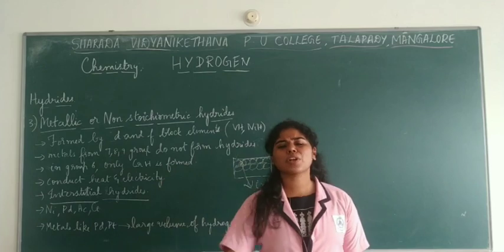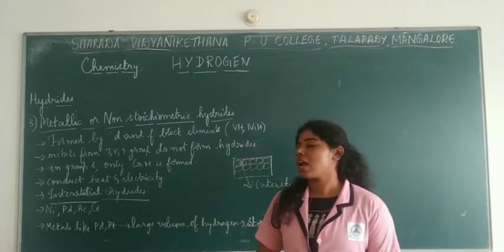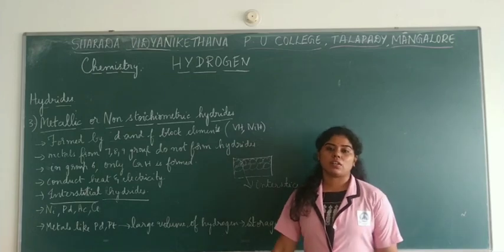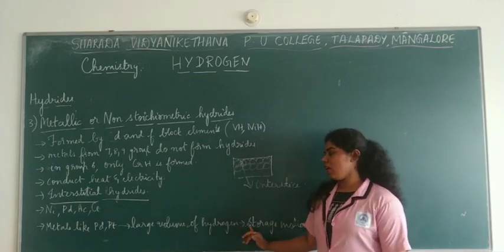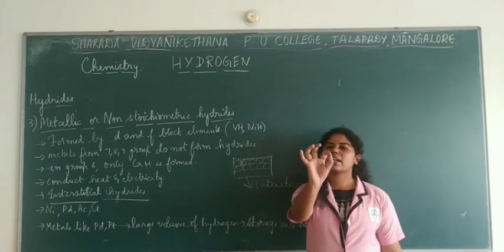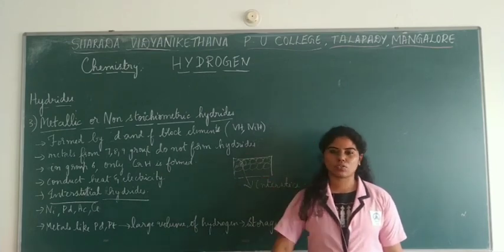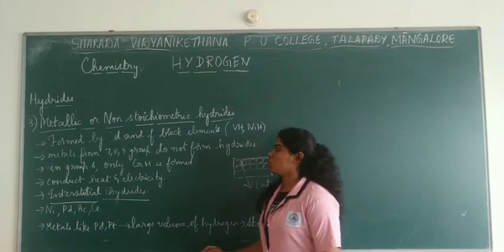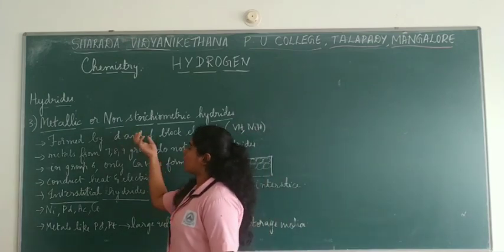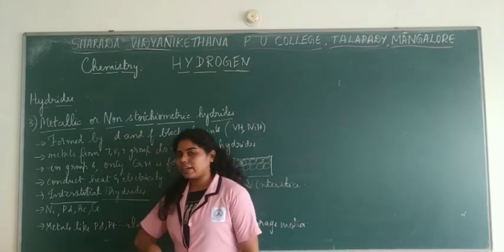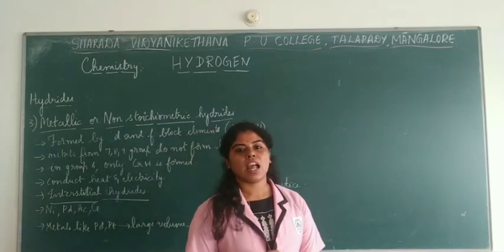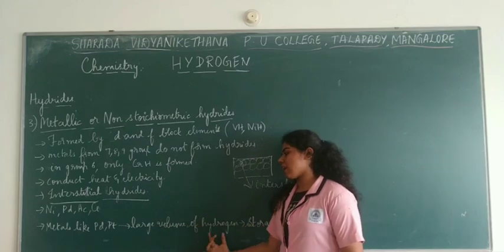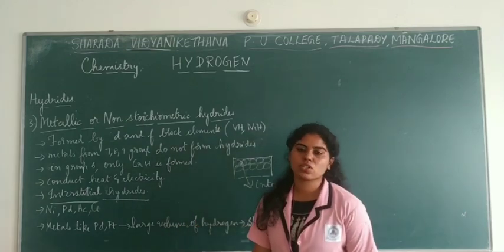So they had a high potential for hydrogen storage, and they were also used in different applications, especially catalysis as well as hydrogenation processes. These metal hydrides are very useful. So these are the metallic or non-stoichiometric hydrides, especially with the d block and the f block elements, and these can be used as a hydrogen storage source.